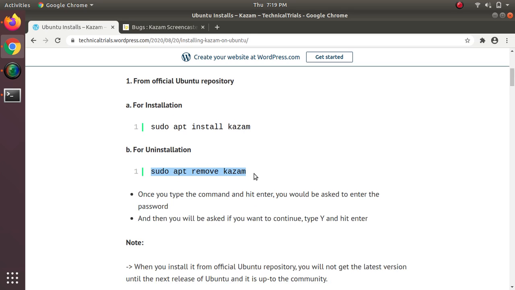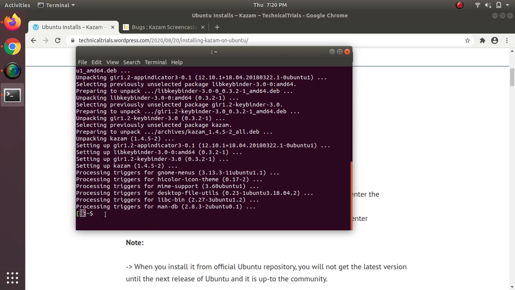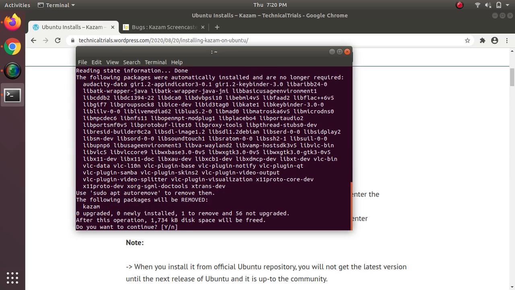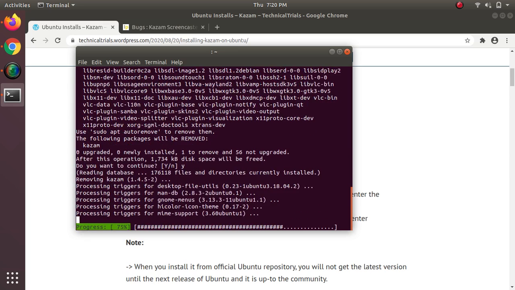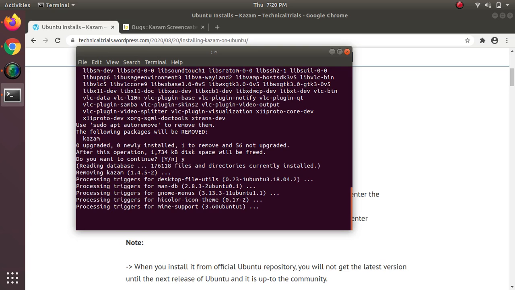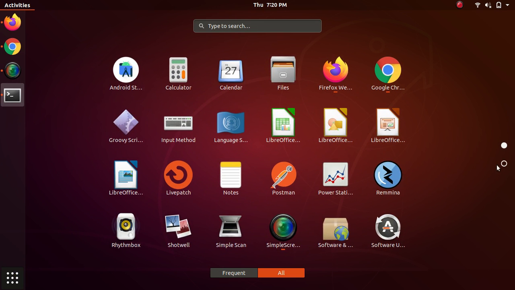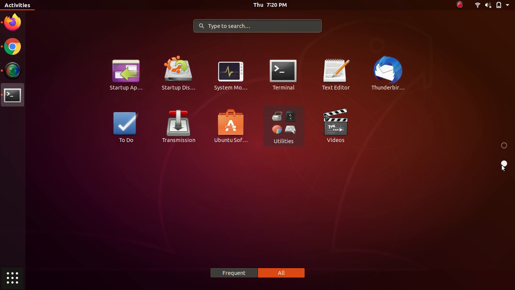Next, if you plan on uninstalling it, you can try running this particular command. Copy this from here and paste it onto terminal. Do you want to continue? Yes. And once the process completes, the software should be removed from my machine. You can see that it is uninstalled.